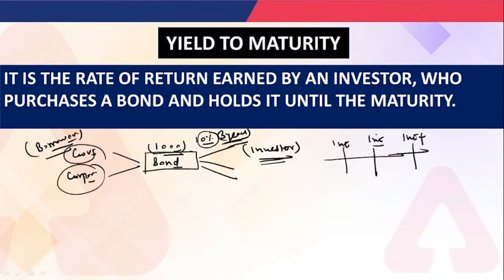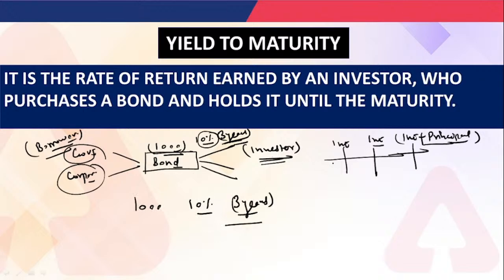And after 3 years, on some date mentioned in the bond, that interest plus principal is going to be received by the investor. So that means if any bond has a face value of 1,000 rupees, a coupon rate of 10%, and a maturity period of 3 years,